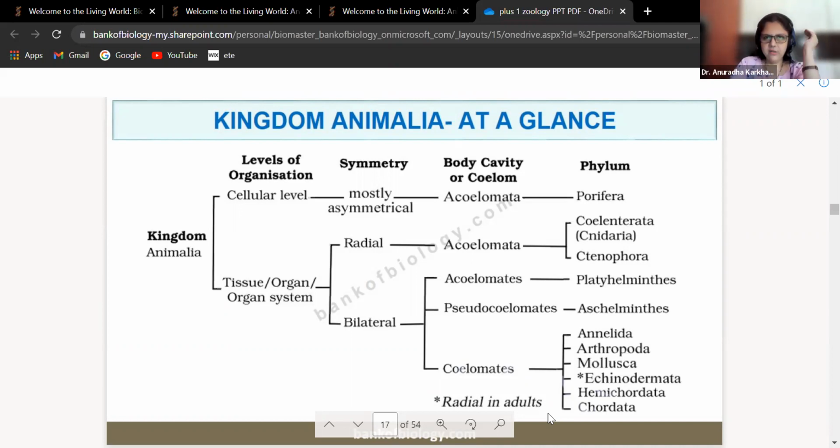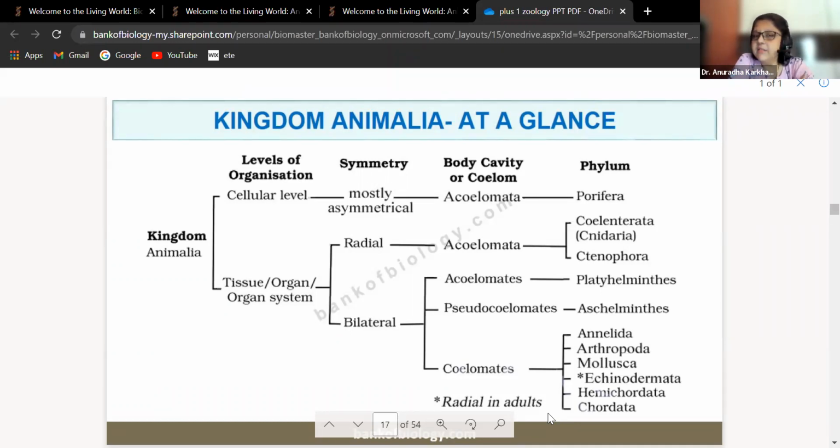One more time. Kingdom Animalia: if it is cellular, meaning only cell aggregates, then the symmetry is generally asymmetrical. There won't be any body cavity, so it is acoelomate, and the example is phylum Porifera. If the organization is tissue, organ or organ system, then we check the symmetry, radial or bilateral. If it is radial, the example is going to be Ctenophora and Cnidaria.